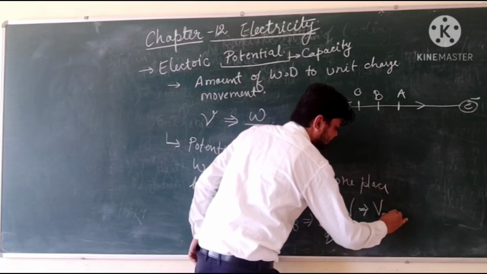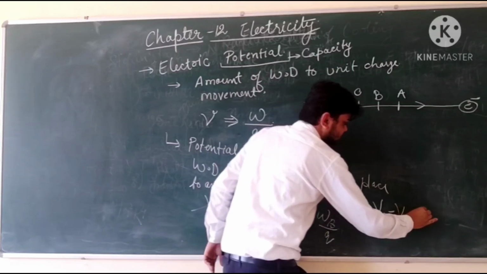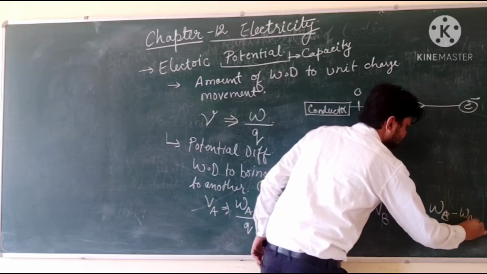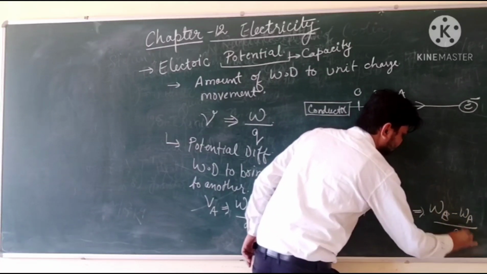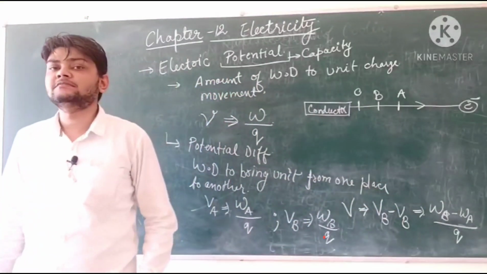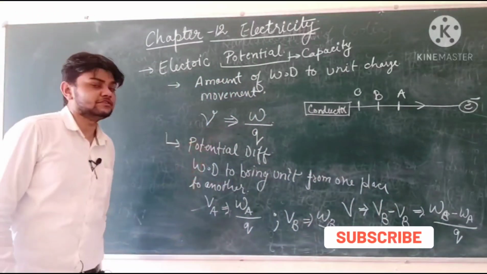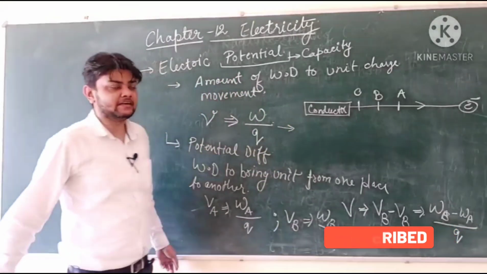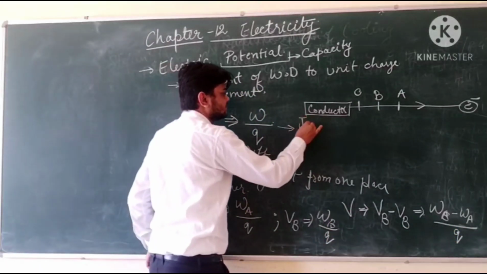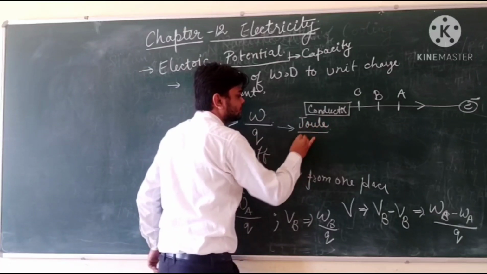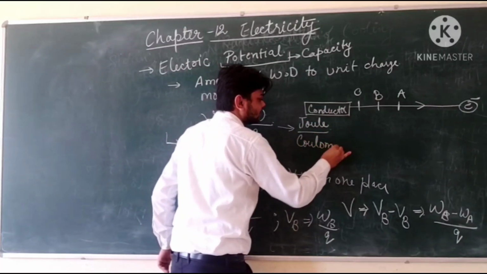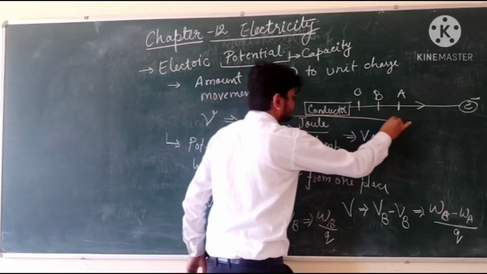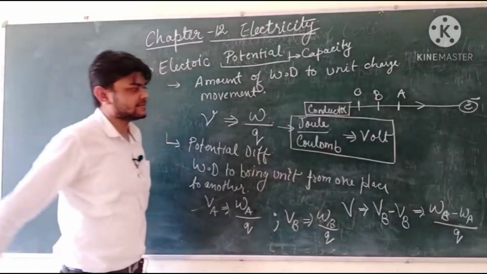It will be the difference between the two values, which is the work done from point B to bring that particular value of charge from one position to another. If we look at the SI unit here, it is expressed as joule per coulomb, or simply volt. Both ways it can be stated as the SI unit.